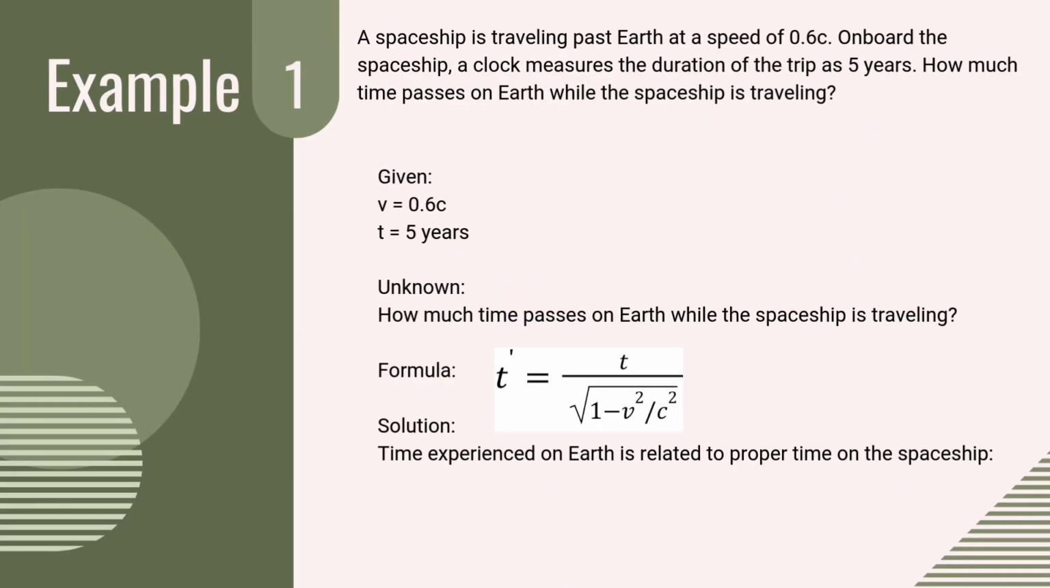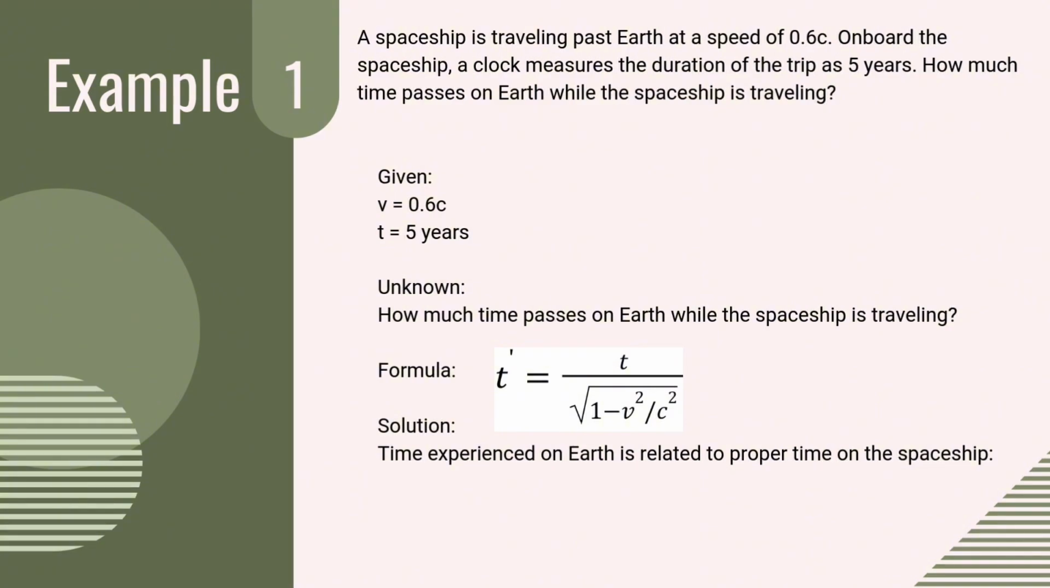Now, let's take an example. A spaceship is traveling past Earth at a speed of 0.6 c. On board the spaceship, a clock measures the duration of the trip as 5 years. How much time passes on Earth while the spaceship is traveling? The givens are velocity 0.6 c, speed of light 299,792,458 meters per second, and lastly, time 5 years. The unknown is how much time passes on Earth while the spaceship is traveling.